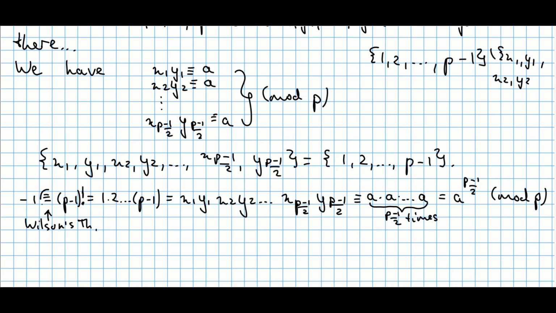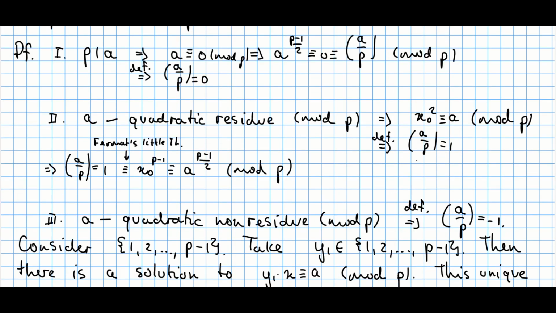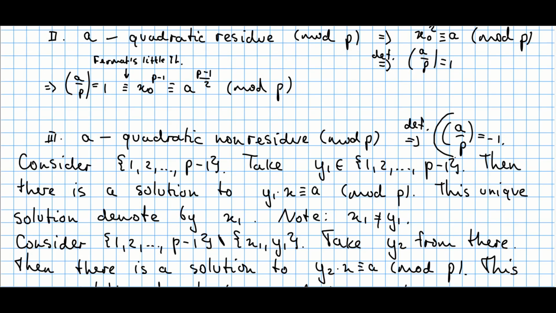This thing is congruent to -1 modulo p by Wilson's theorem. So in total we have -1 congruent to a raised to the power (p minus 1)/2 modulo p. However, this is in fact the Legendre symbol, a modulo p.